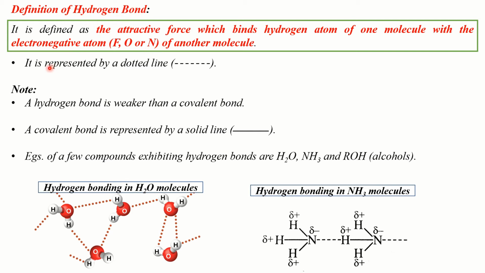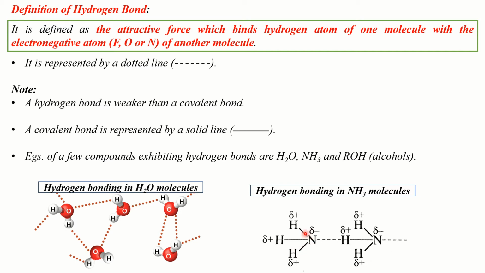Now hydrogen bonds are represented by a dotted line and a covalent bond is represented by a solid line. Now look at the hydrogen bonding in ammonia molecules. Here in an ammonia molecule, the nitrogen atom is covalently bonded to three hydrogen atoms by means of single bonds.